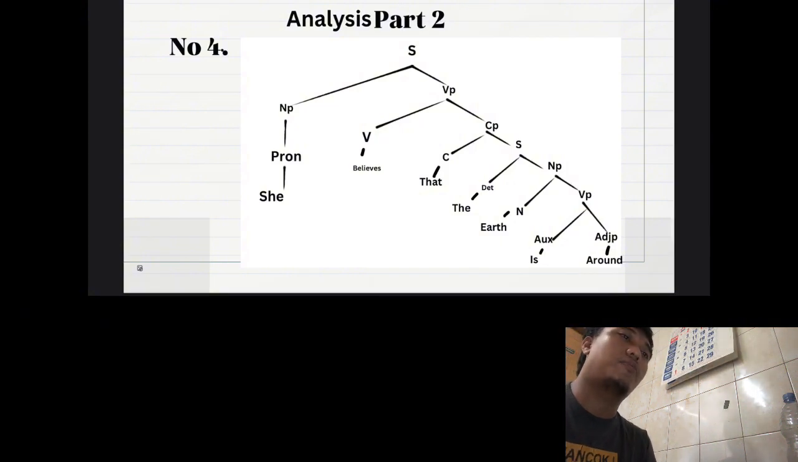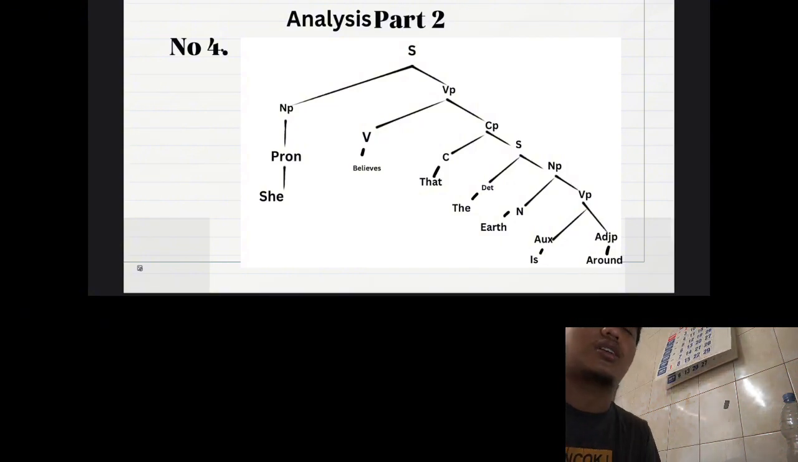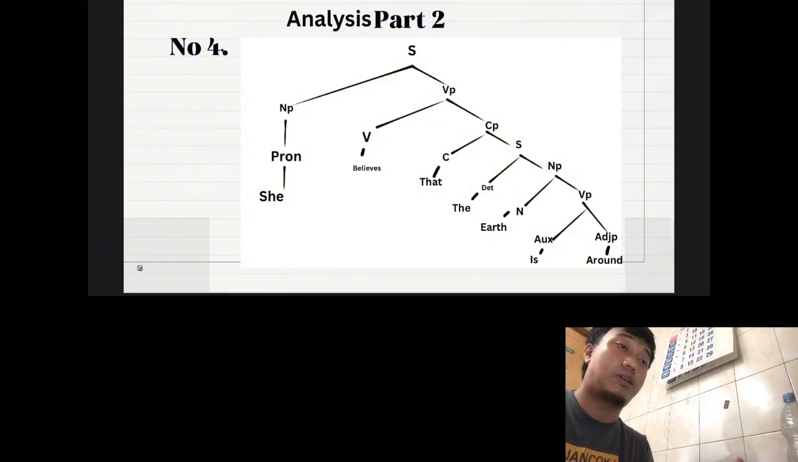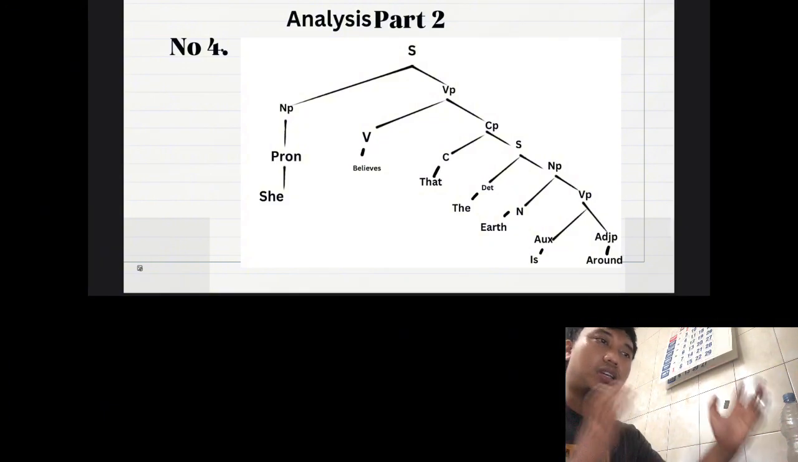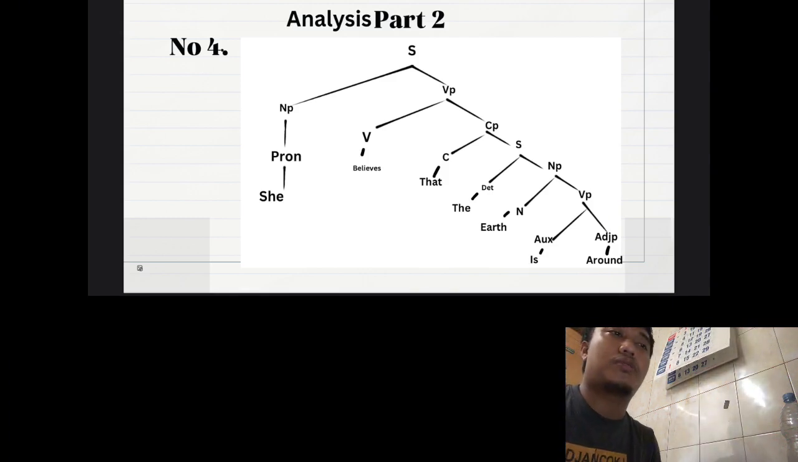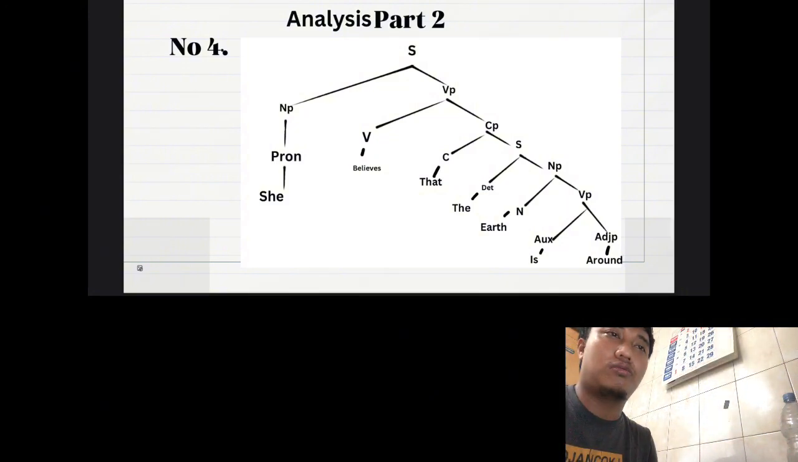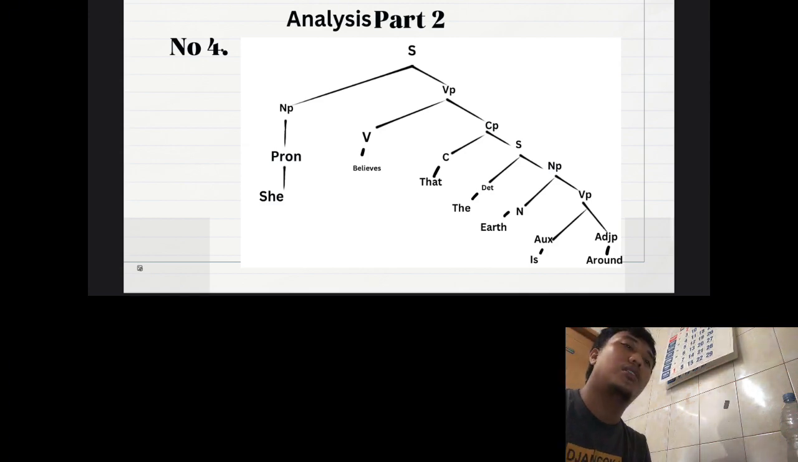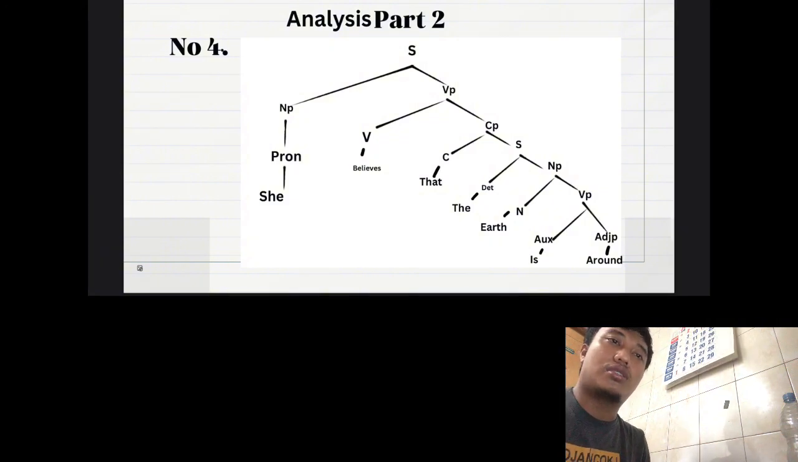Number 4 is "She believed that the earth is round." So the sentence is built by noun phrase and verb phrase. "She" is a pronoun, because it is the big sub of the verb phrase. The verb is "believe." Here we have the relative pronoun "that," the determiner "the," and the noun "earth." The auxiliary "is" is the second verb, with the auxiliary verb phrase and "round."